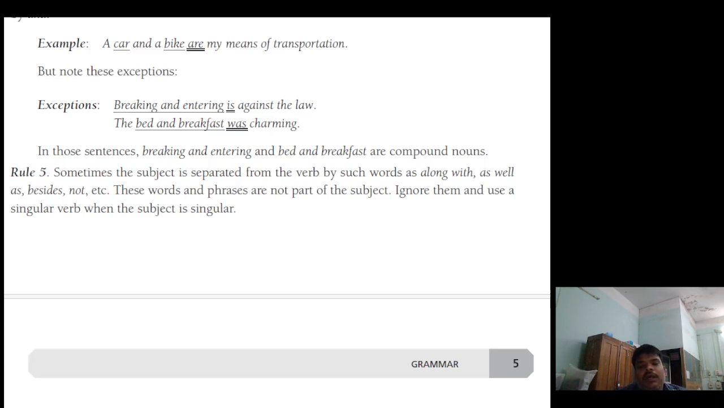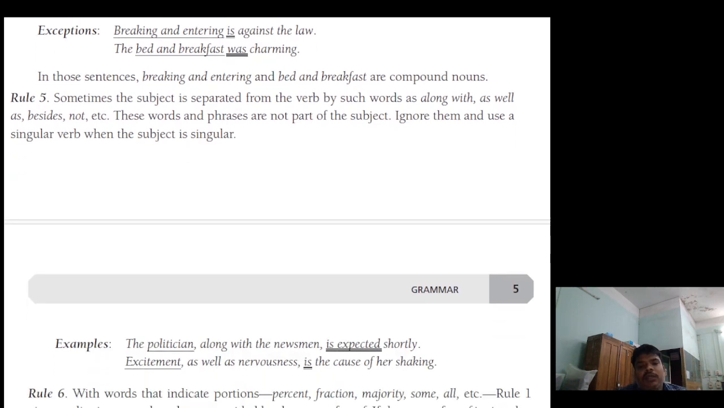The politician, along with the newsman, is expected shortly. Excitement as well as nervousness is the cause of her shaking. The subject is separated from the verb by such words as along with, as well as, besides, not. So these words and phrases are not part of the subject.